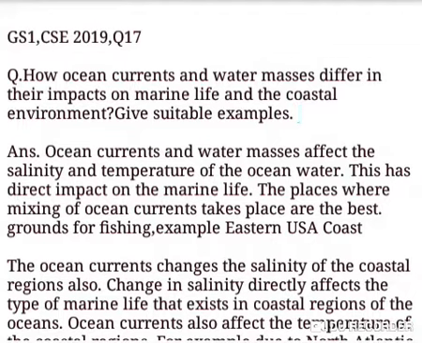This is a question from General Study Paper 1, Civil Services Examination 2019. This question is about ocean currents and water masses. What are ocean currents and water masses?